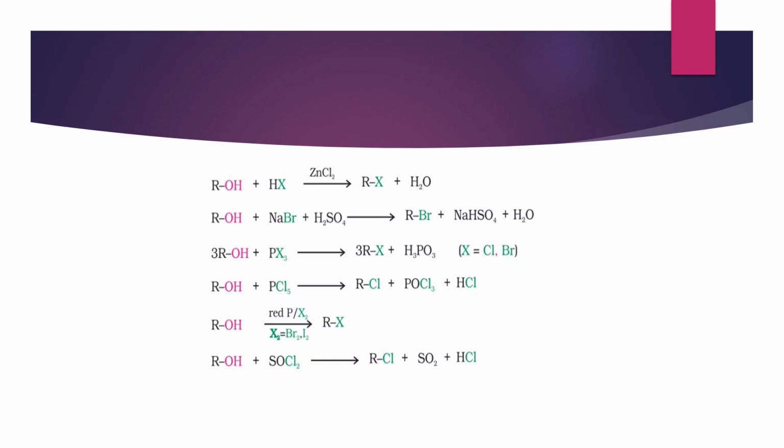Then ROH plus NaBr, that is sodium bromide, plus H2SO4. We can get RBr plus NaHSO4 plus H2O. Then ROH plus PX3. We will get alkyl halide plus H3PO3. Then ROH plus PCl3, we will get RCl plus POCl plus HCl. Then ROH, red phosphorus, we will get RX, and ROH plus thionyl chloride, we will get RCl plus SO2 plus HCl.